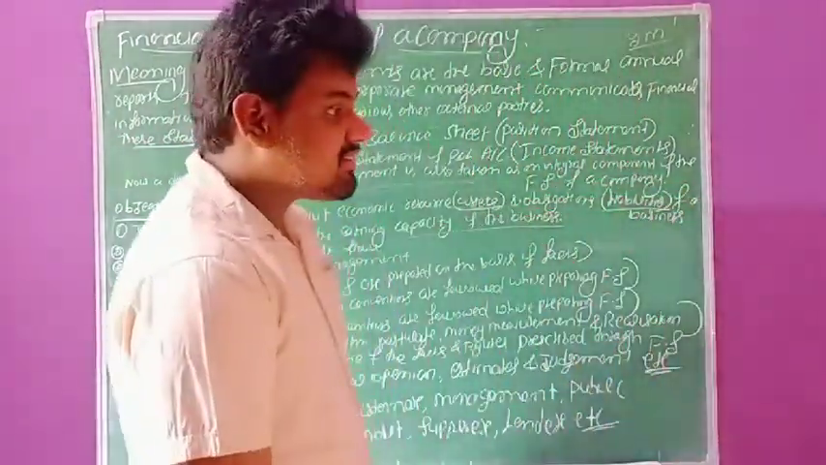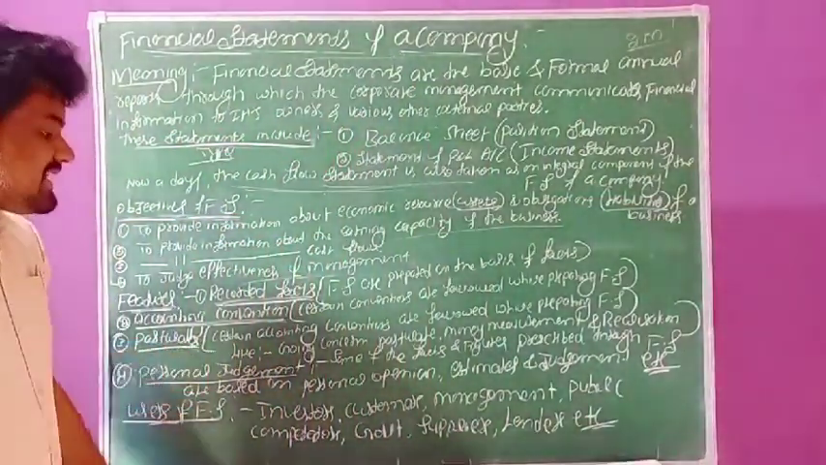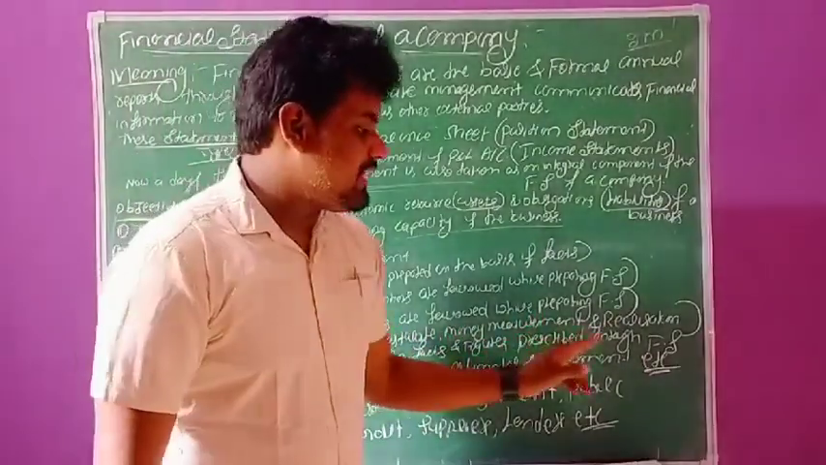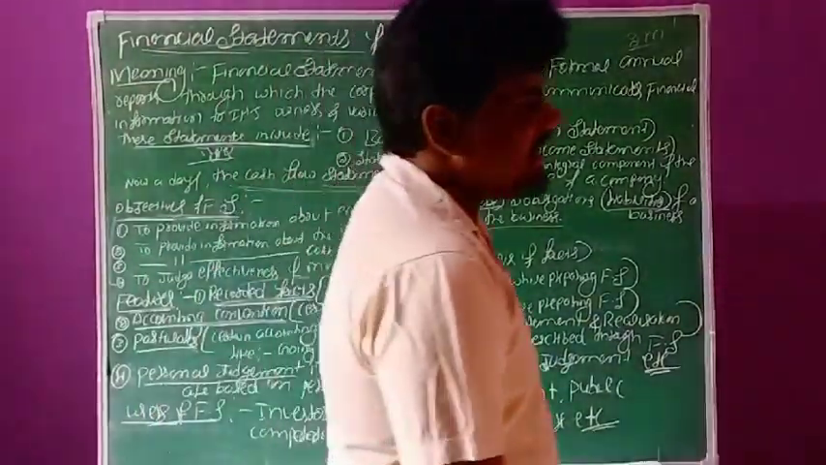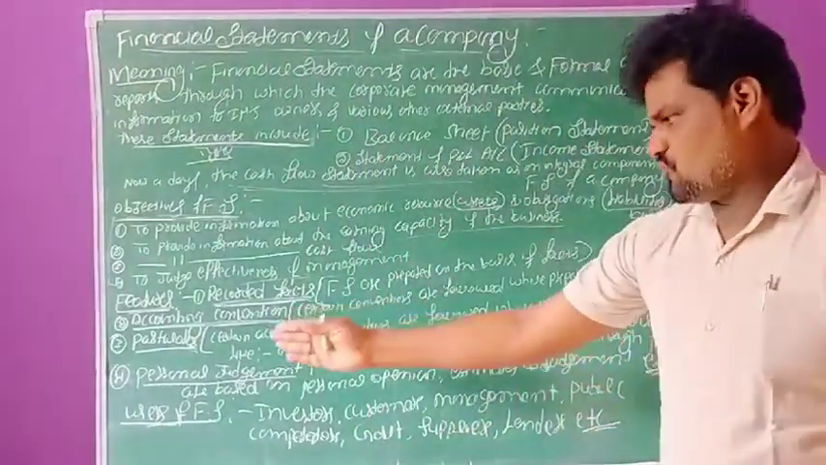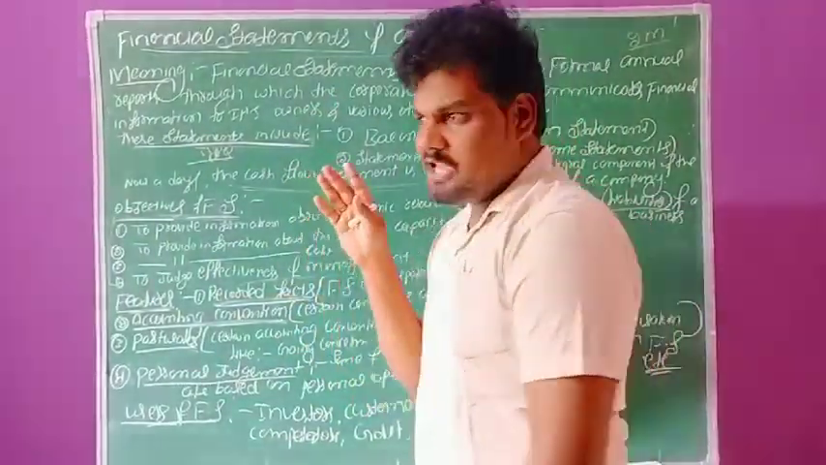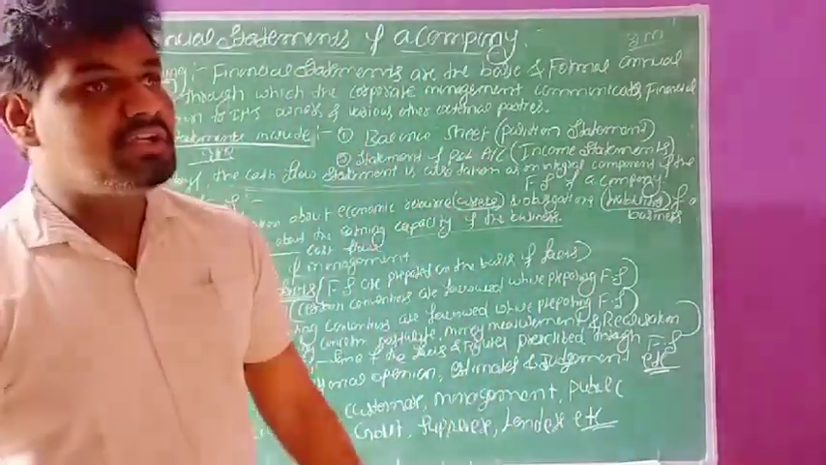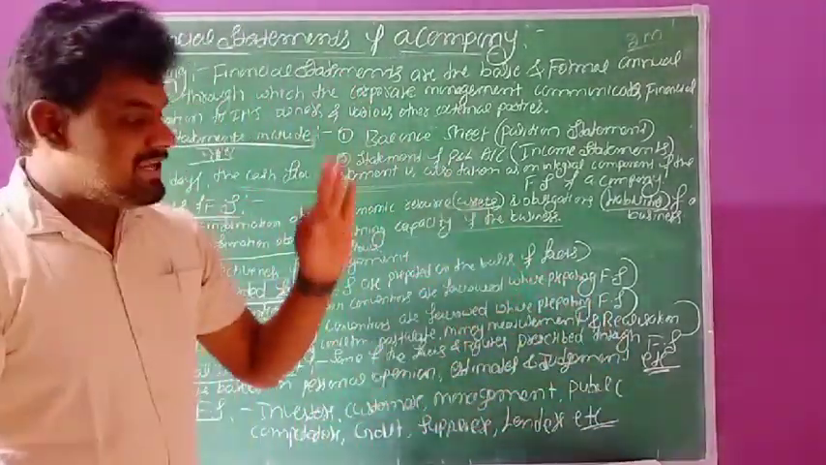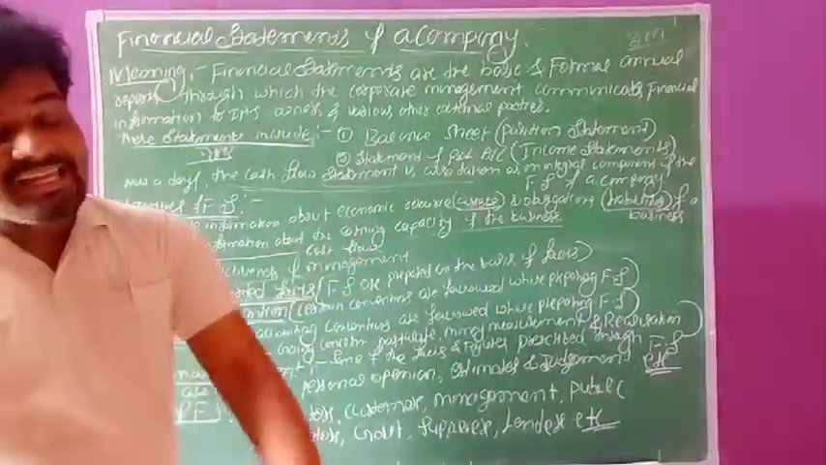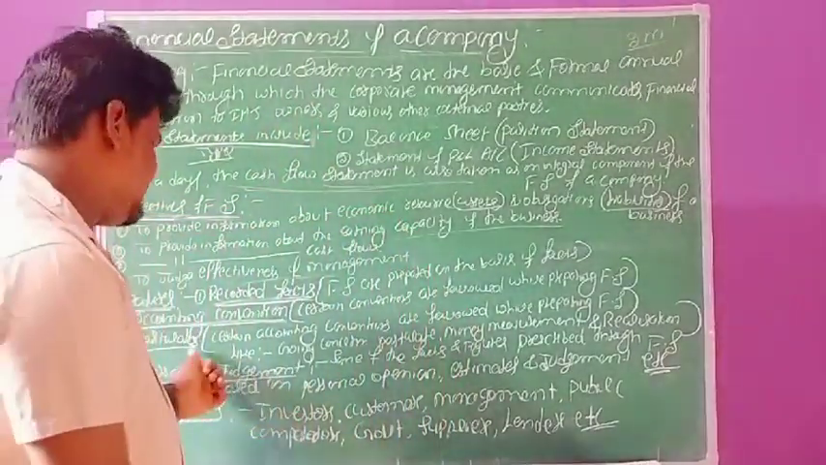The third feature of financial statements of a company, postulates. Certain accounting postulates are followed while preparing these financial statements. This is also a very important thing from the examination point of view. Accounting postulates means going concern postulates, money measurement postulates, and realization postulates. These are the various types of accounting postulates in the business organization.